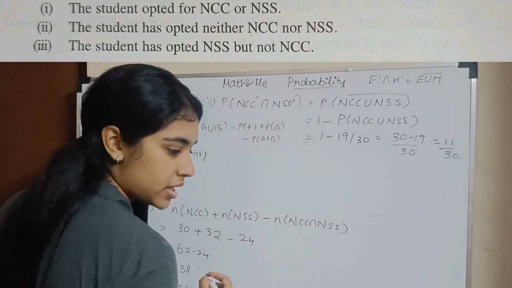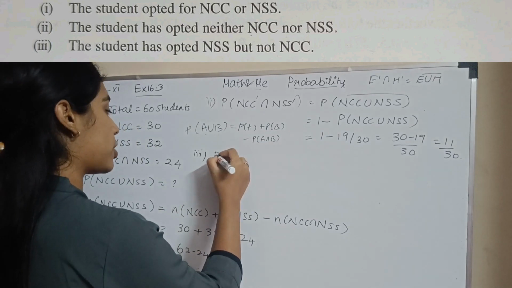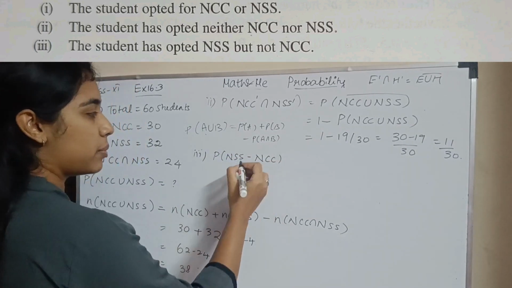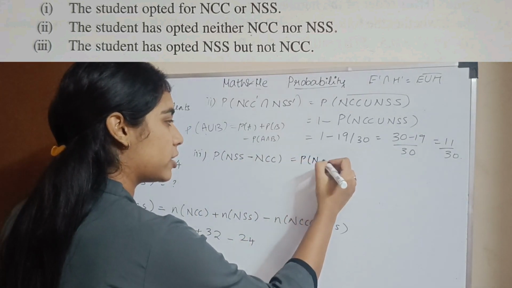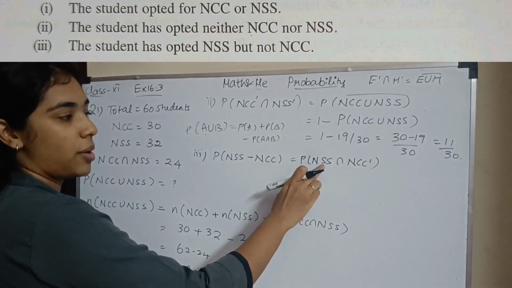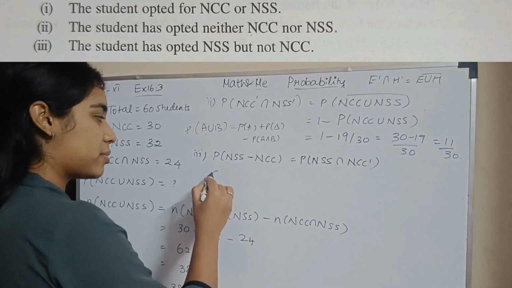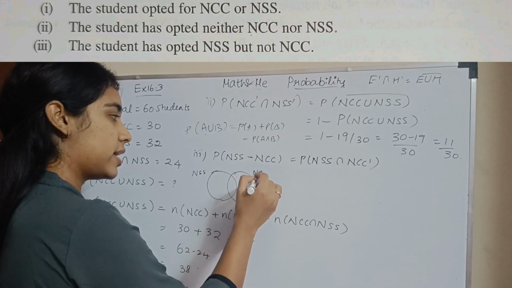Third subsection, probability that the student has opted for NSS but not NCC. So the probability of NSS but not NCC. This is how we write it. It will be probability of NSS minus NCC. This is nothing but probability of NSS intersection NCC dash. The student has opted for NSS, not NCC. So it is an and. If we draw a Venn diagram, this is your NSS, this is your NCC.